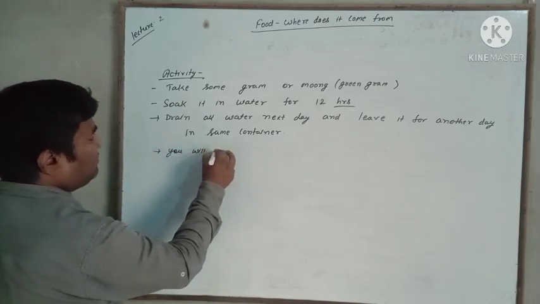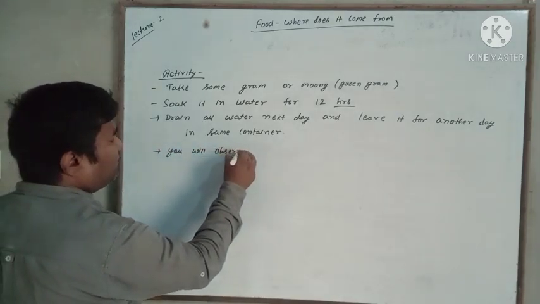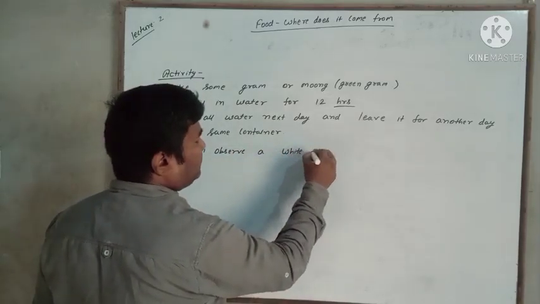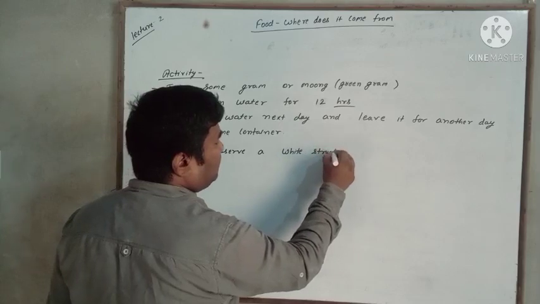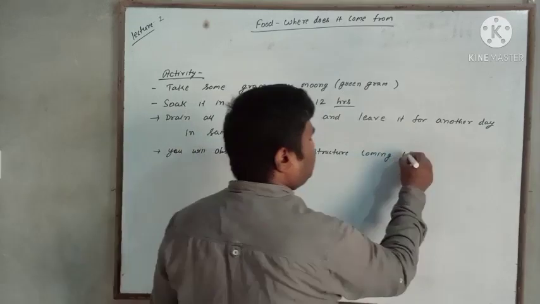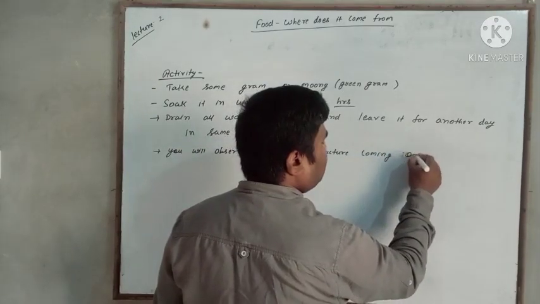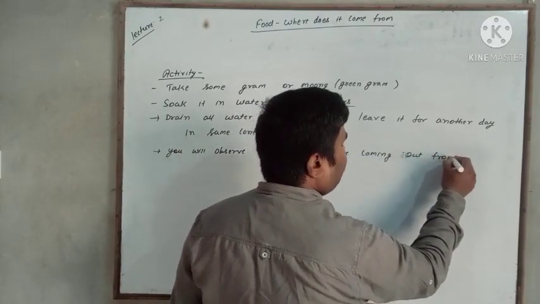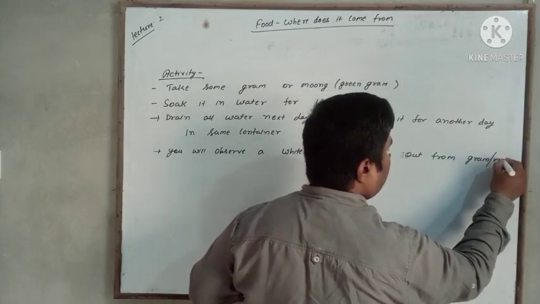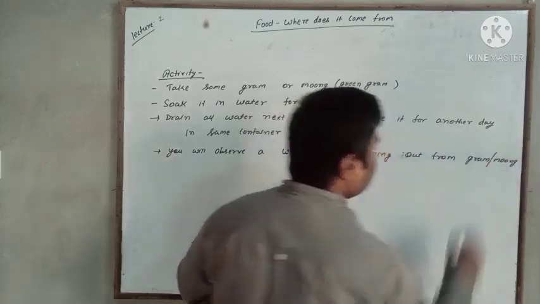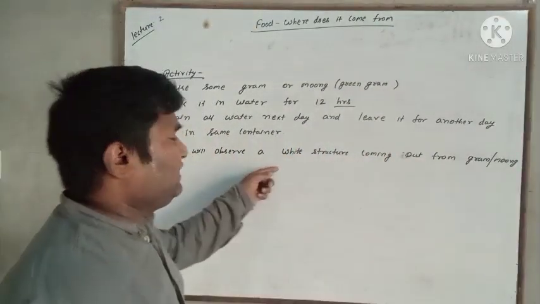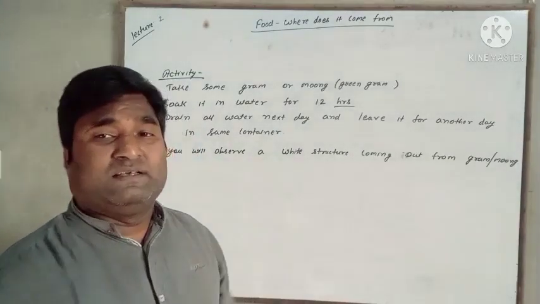You will observe a white structure coming out from the gram or moong. जो भी आप लिए हैं, whether you have taken gram or the moong, you will see a white structure.